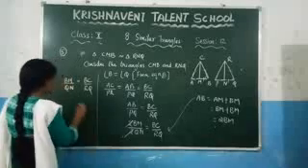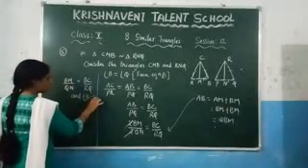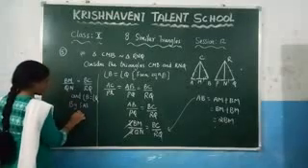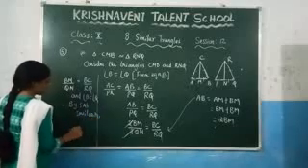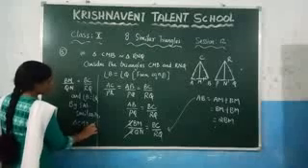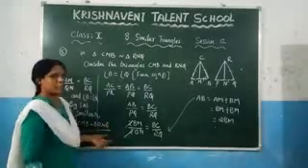So write it here, and angle B is equal to angle Q. Therefore by SAS similarity, we can say that the triangle CMB is similar to the triangle RMQ. This is what we need to prove.